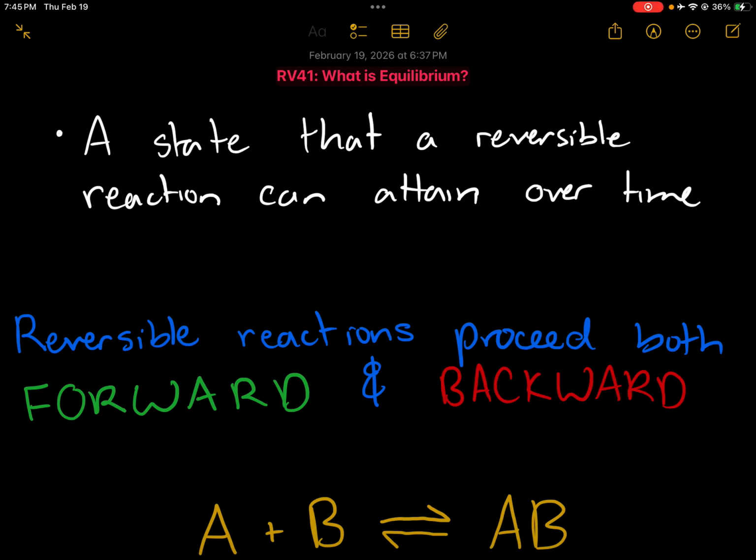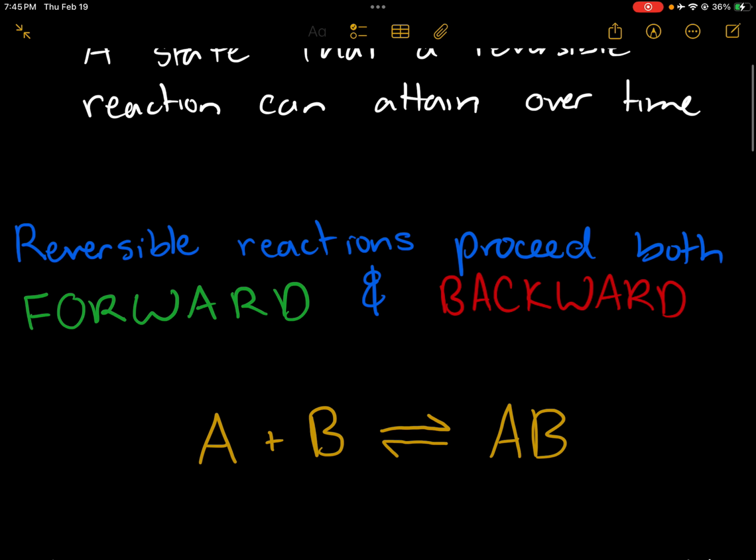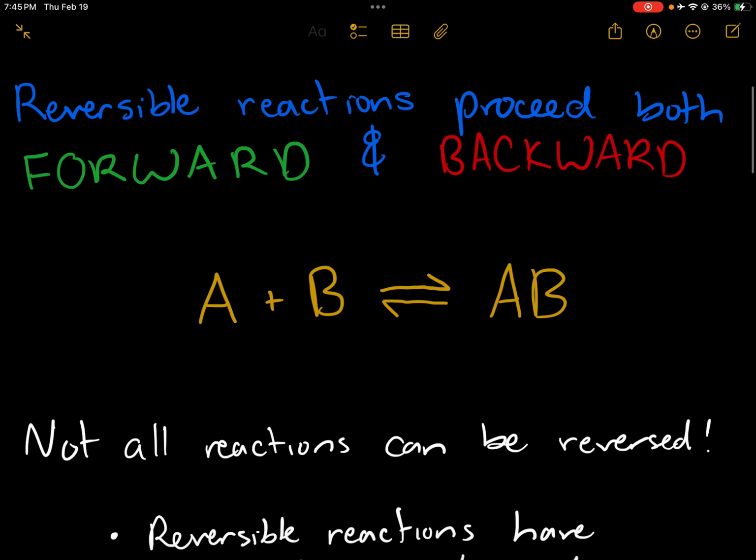What is equilibrium? Equilibrium is a state that a reversible reaction can attain over time. It's not a reaction itself, but rather a state of being that some reactions can get into. So the only reactions that can fall into a state of equilibrium are reversible reactions. And reversible reactions are types of reactions that can go forward and backwards simultaneously.